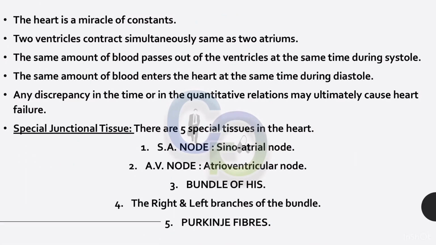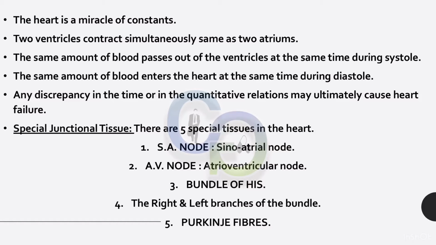The heart is a miracle of constants. The two ventricles contract simultaneously, the same as the two atria. The same amount of blood passes out of the ventricles at the same time during systole. The same amount of blood enters the heart at the same time during diastole. Any discrepancy in the time or in the quantitative relations may ultimately cause heart failure.